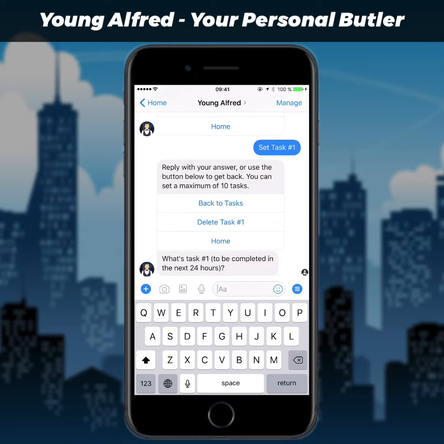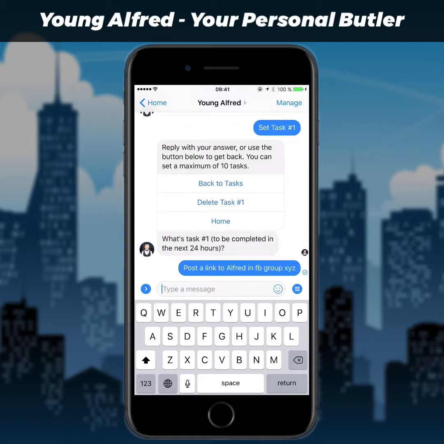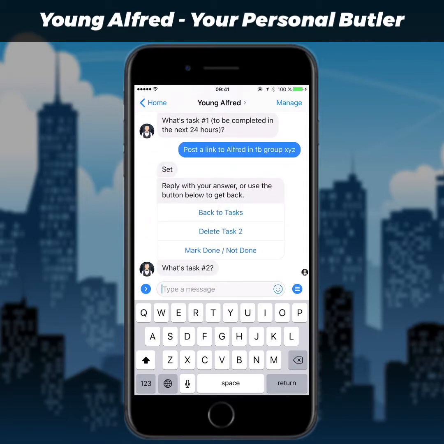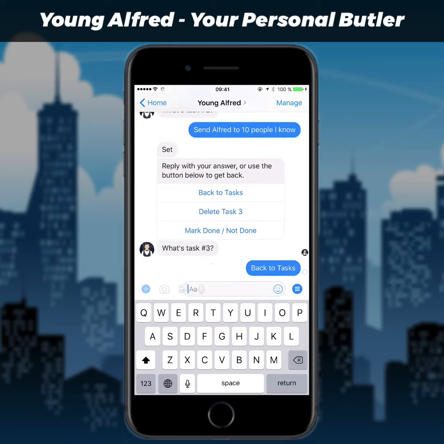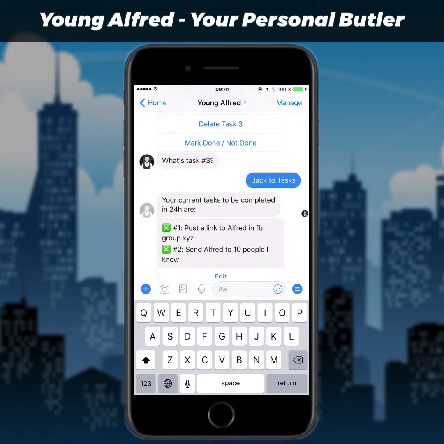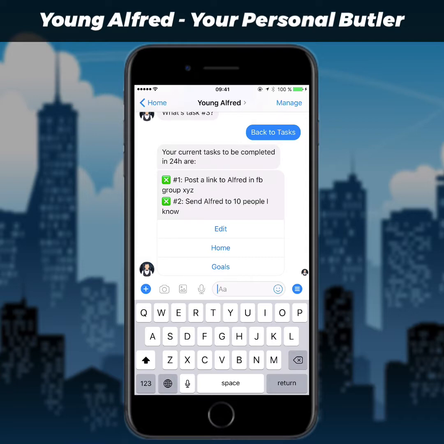So as an example, I might say something like, post a link to Alfred in Facebook group XYZ. And I can set up to 10 tasks. Second task, let's say, send Alfred to 10 people I know. And let's leave it at that. So now we can go back to tasks and get a bit of an overview. My current tasks to be completed in the next 24 hours are these 2.